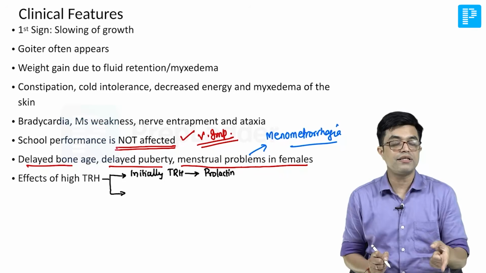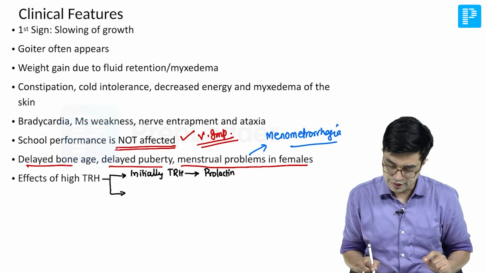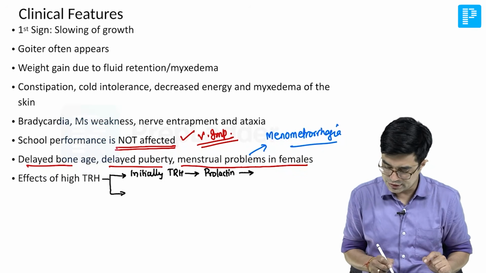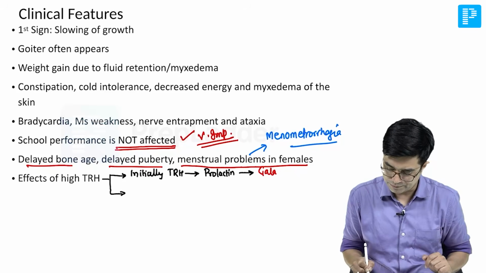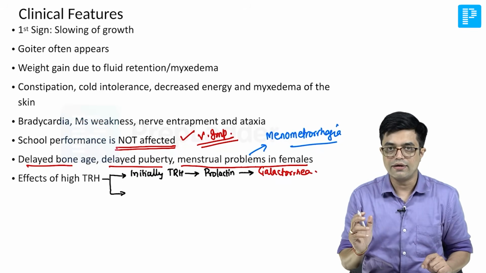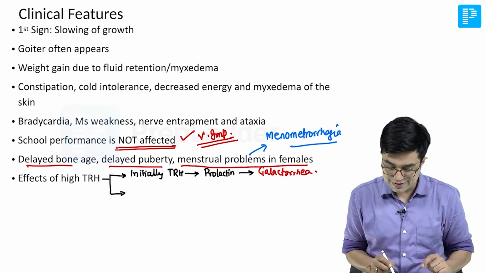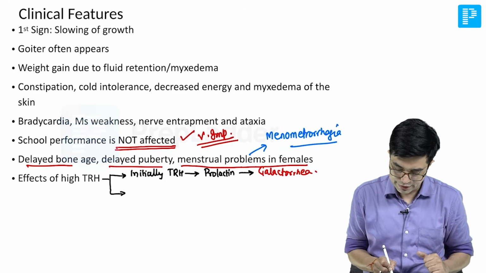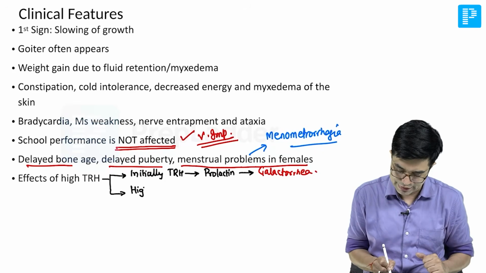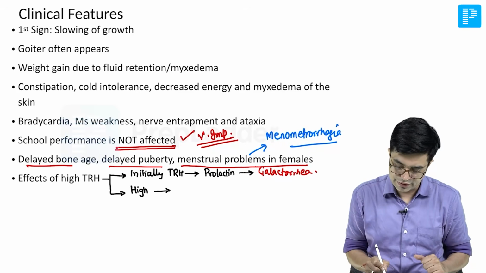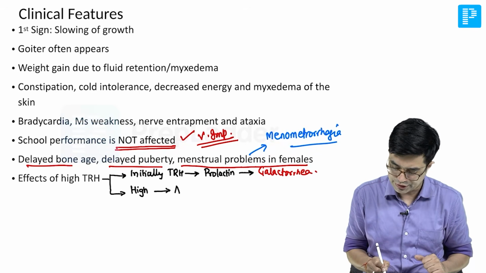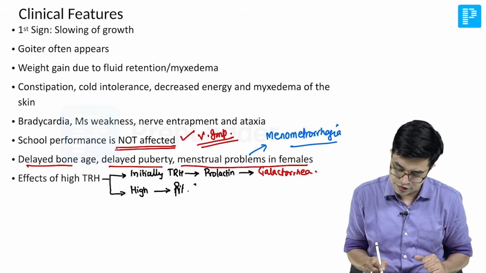In high amounts, TRH can cause a release of prolactin, and this prolactin in females will produce galactorrhea, so a milk-like secretion will be produced from the nipples of the breast. Once TRH levels are very high or persistently high, it will cause involvement of the entire pituitary. It will cause pituitary enlargement.